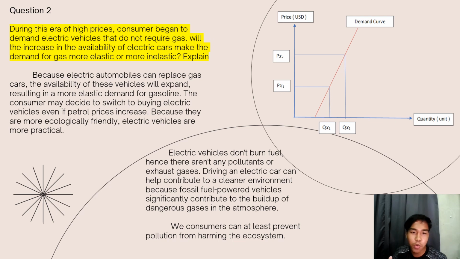Because electric automobiles can replace gas cars, the availability of these vehicles will expand, resulting in a more elastic demand for gasoline. The consumer may decide to switch to buying electric vehicles even if petrol prices increase, because they are more ecologically friendly.